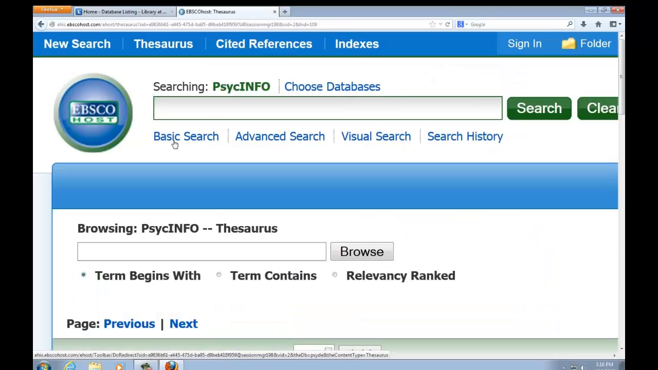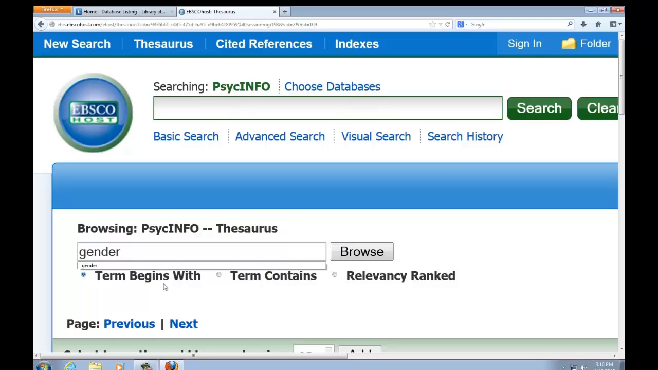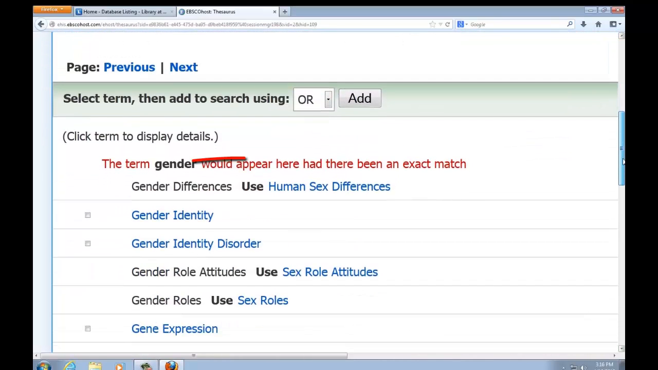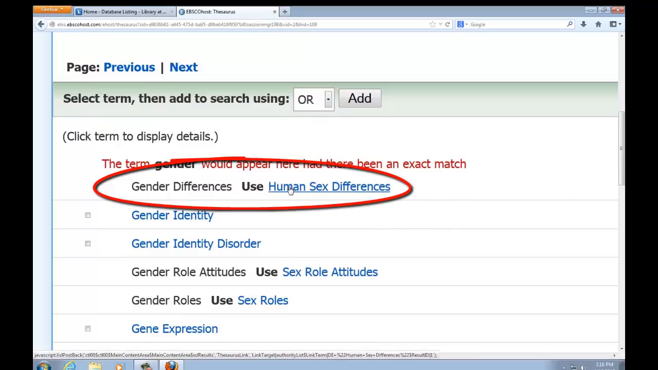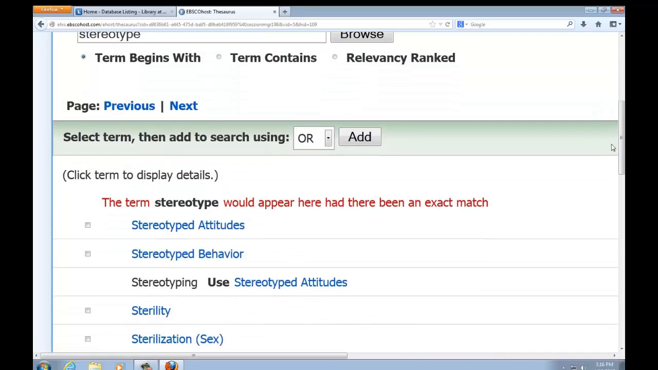We'll type in gender and browse the alphabetical list. Notice it says the term is not there. Instead, use human sex differences. So I'll click that. Now we'll do stereotypes. We have stereotyped attitudes or stereotyped behavior. Let's choose stereotyped attitudes. I'm going to change this to and. So those terms are now in our search block.